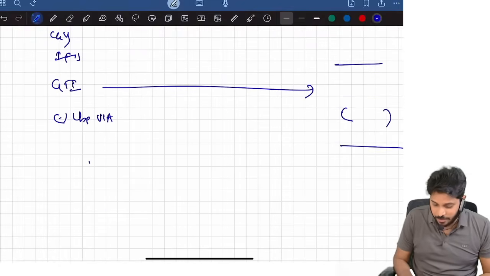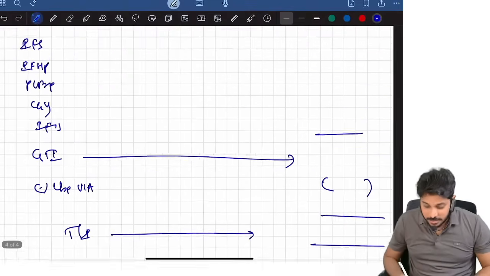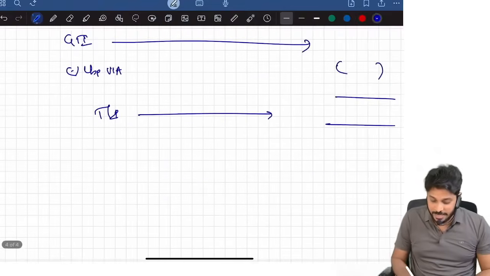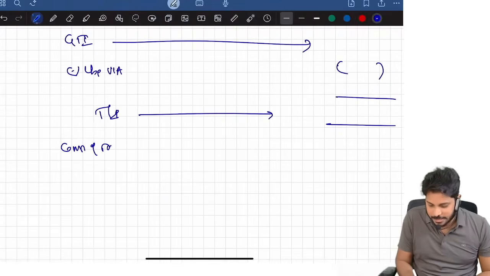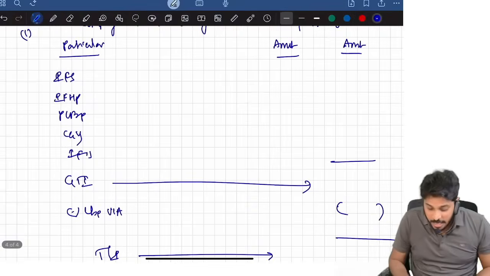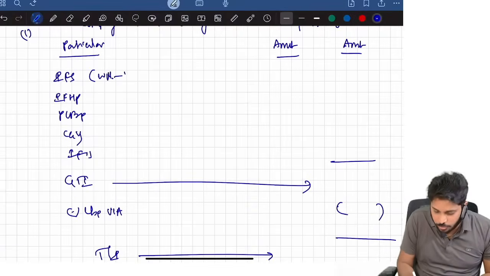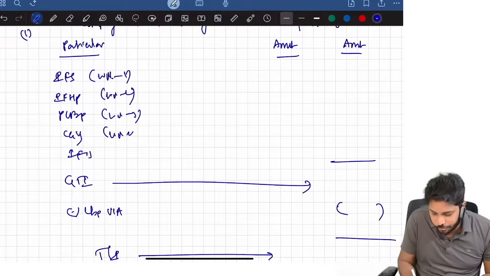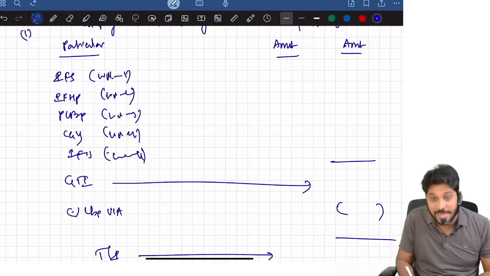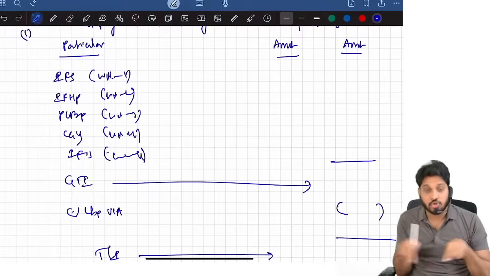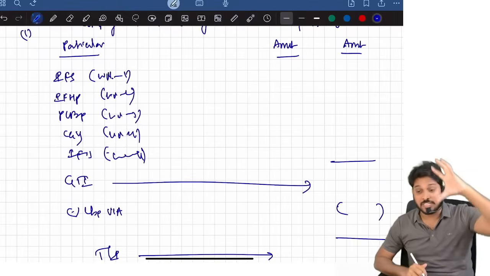Chapter 6A. Then what you will get is total income. This is the format. Then here you should put computation of tax liability. Now for each head of income, working note 1, working note 2, working note 3, working note 4, like that. For each head of income, maintain a separate working note. This should be the structure of the first page.